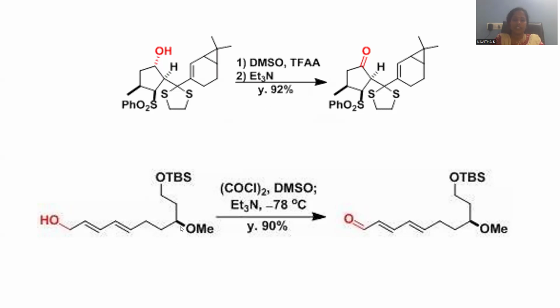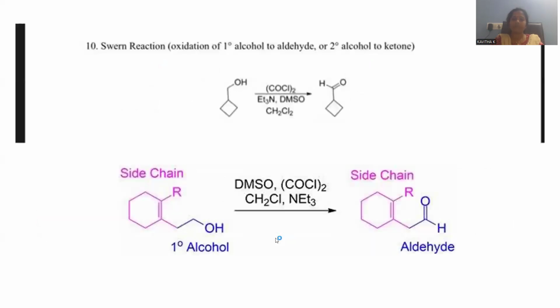And another long chain is provided. Again, here the hydroxyl is protected. Here the methoxy is there. The double bonds are in conjugation. All these are retained within the product without any disturbance. Rather, we need to go for the primary alcohol giving rise to an aldehyde as the expected product.